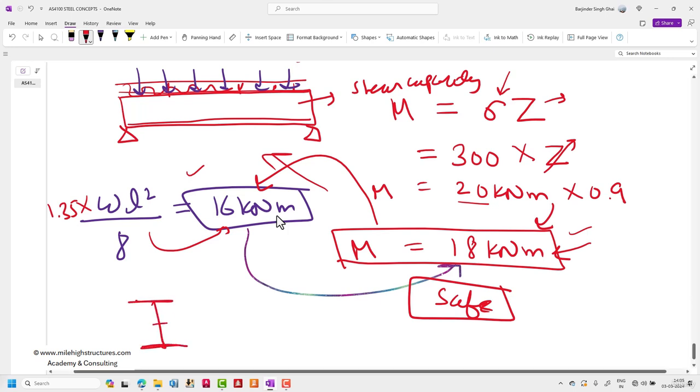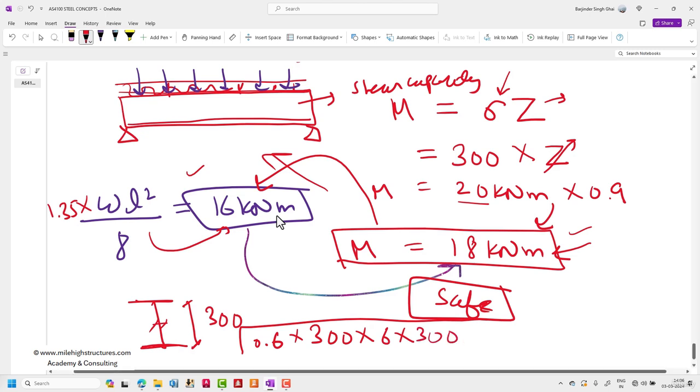So for shear, this particular web is the one that is acting. So whatever is the depth of this particular web, let us say it is 300 mm. So 300 into its thickness, let us say it is 6 mm, and again we have to multiply it with 0.6 for the shear strength, and again we have to multiply it with sigma, that is, let us say, 300 Newton per mm square.